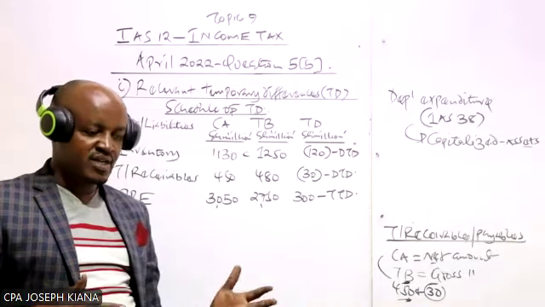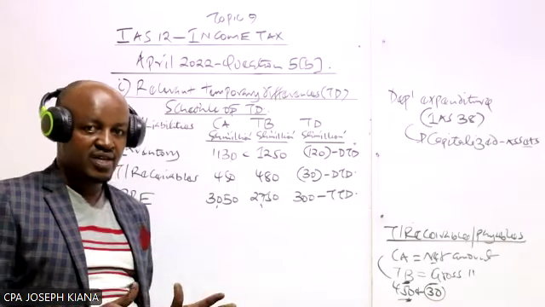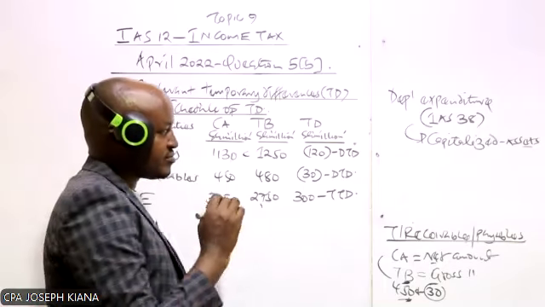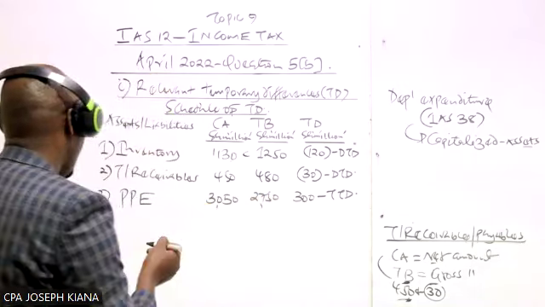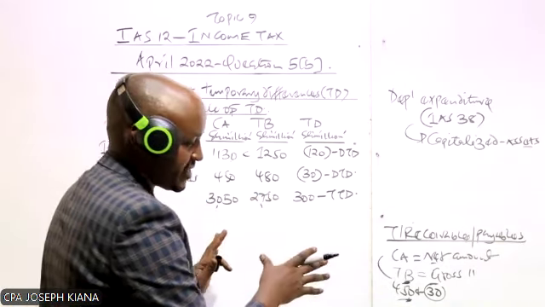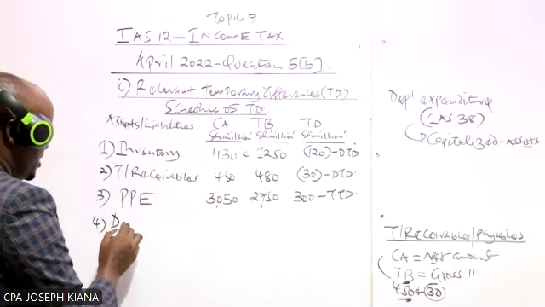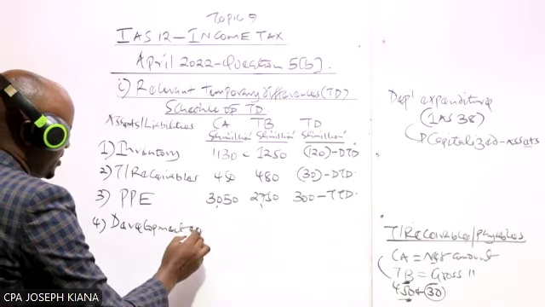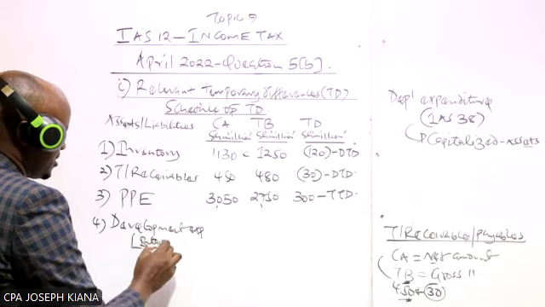The company should determine the number of years this expenditure will be written off. Now, how do we determine the tax base? How do we determine the carrying amount of such an asset, which arises as a result of an expense being capitalized? So we write it here as a development expenditure. In some cases, this can also be known as intangible assets.